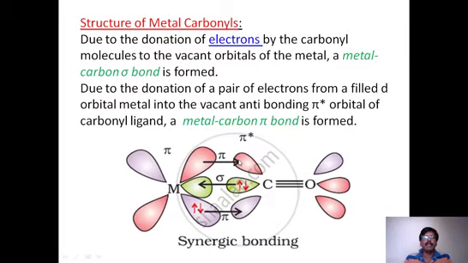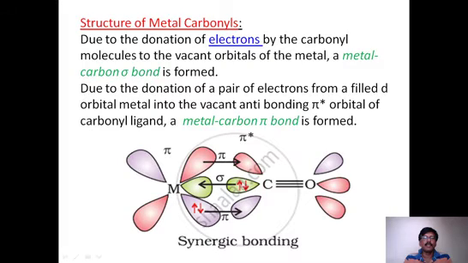This is called back bonding or pi bonding or d pi p pi bonding. We can call this a d pi p pi, because the d orbitals of the metal and the p pi orbitals of carbonyl interact with each other. That's why these pi electrons are donated back to the p orbital, which is empty on the carbonyl. This you can see on the diagram.